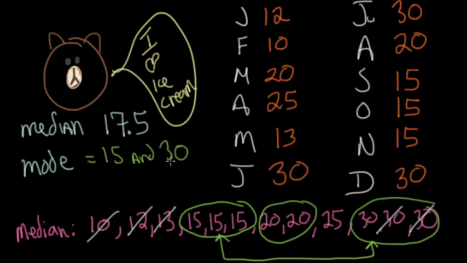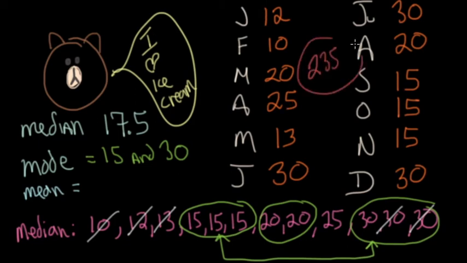So the most occurring. Now again, stats always can tell a story. And we didn't even add up the mean. If you wanted to do the mean, you would add up all of Math Bear's ice creams. So add up all the ice creams that he ate in total for the entire year. And I mean, he was pretty hungry. I'm just slowly doing this. I'm using a calculator actually right now. And you know what it ends up being? He ate 235. 235 ice creams. That's a lot of ice cream.